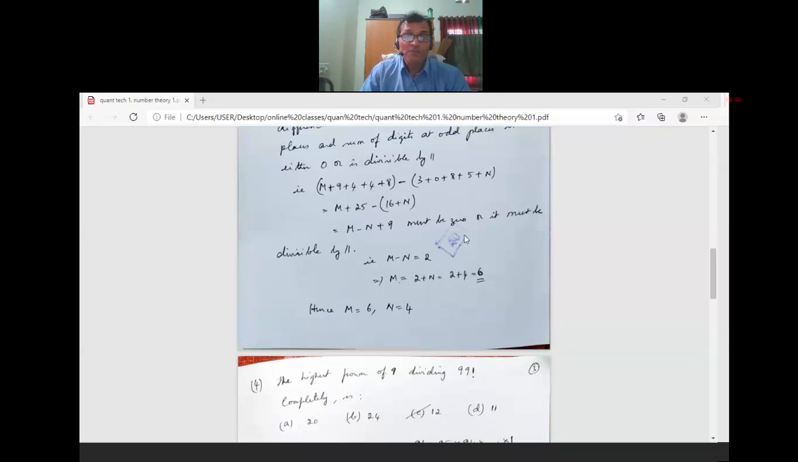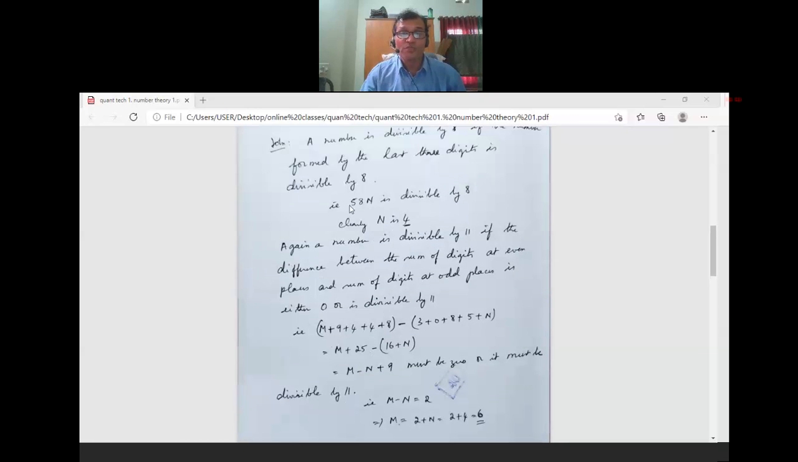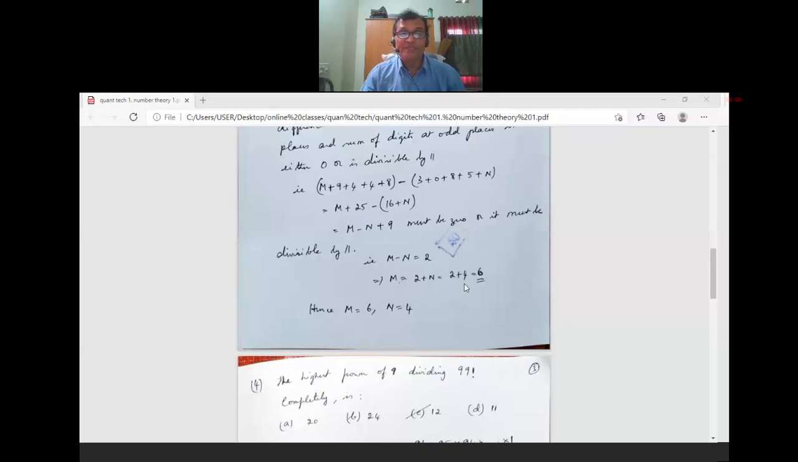So divisible by 11 means m minus n plus 9 should be equal to 11. The numbers divisible by 11 are 11, 22, 33 like that. So m minus n plus 9 is 11, so m minus n is 11 minus 9, that is 2. So m is equal to 2 plus n, and n is equal to 4, as we already got. The last 3 digits are divisible by 4, so n should be 4 by common sense. So m is 6 and n is 4.